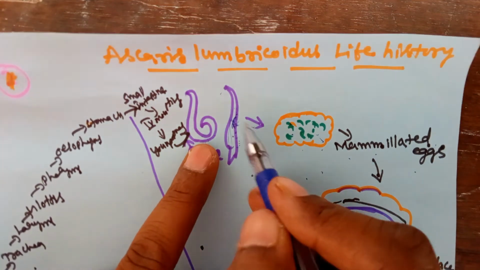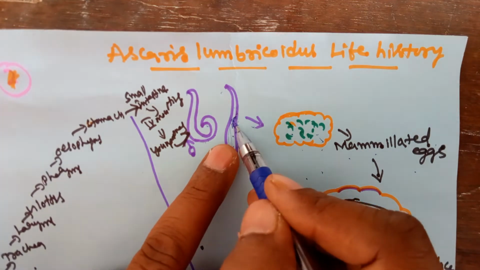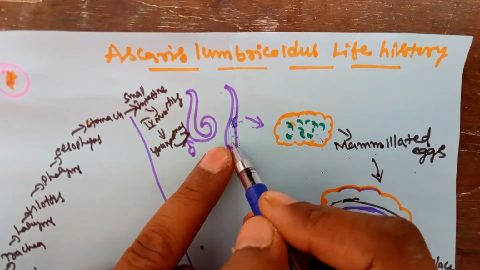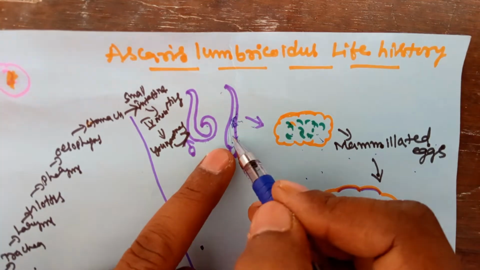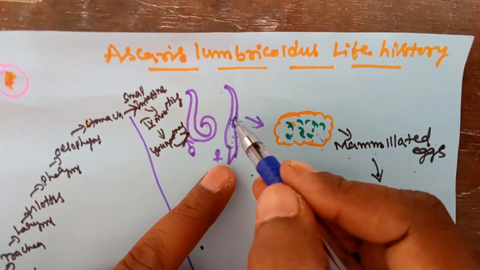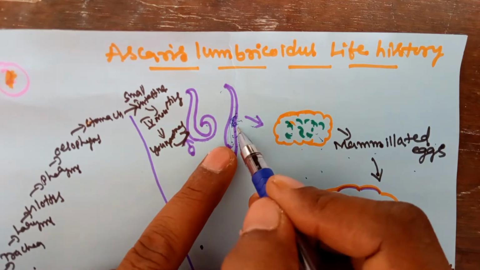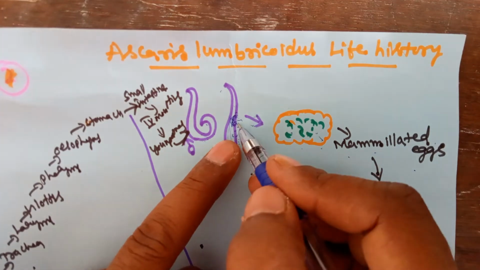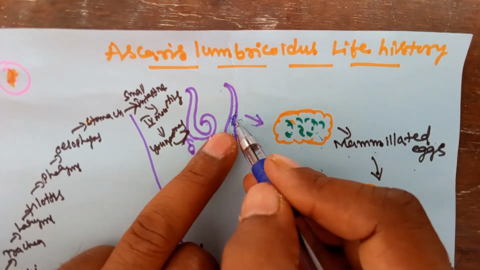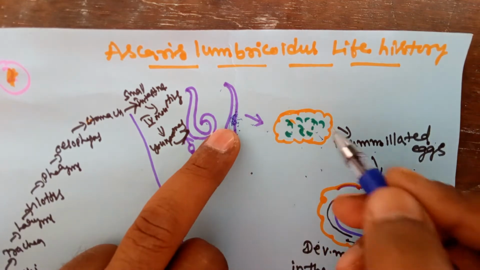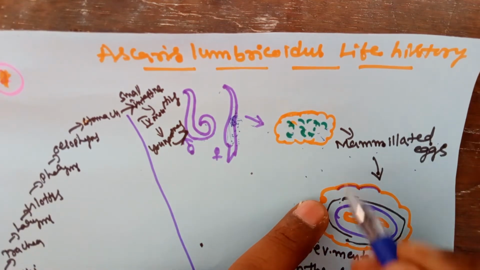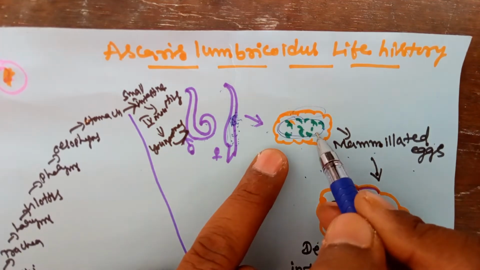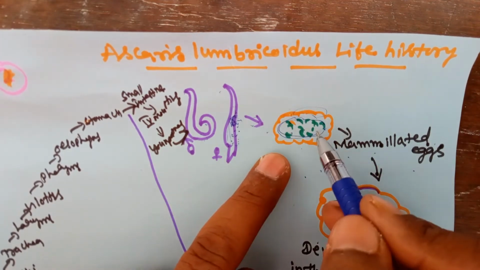After fertilization, the female releases the eggs. The eggs form in the female body, but after formation, the eggs generally do not develop inside the body; development takes place outside the body. The parasite is present in our body, so the mammillated eggs are released into our body. How are the mammillated eggs? They have three layers: an outer protein coat, a lipid layer and a chitin layer.